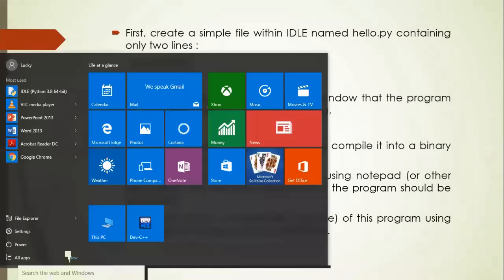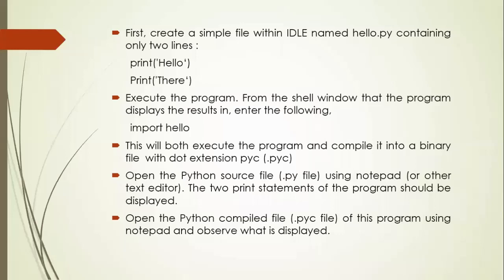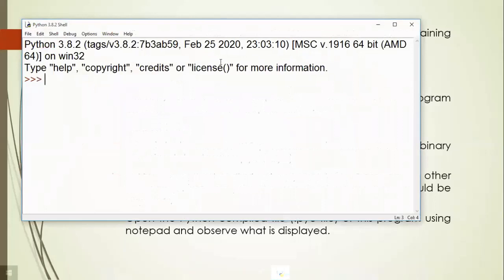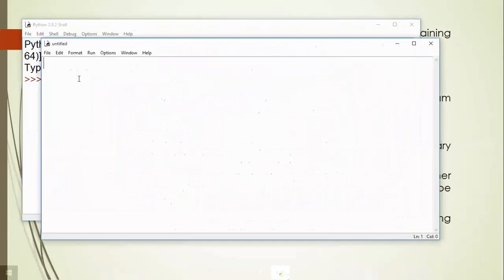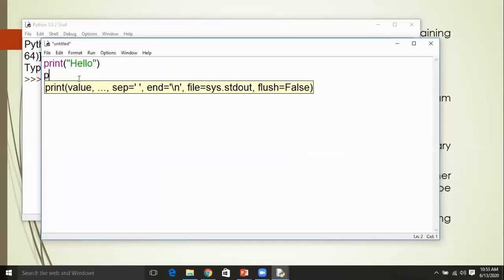Open IDLE and take a new file. This file contains print hello, and print there.